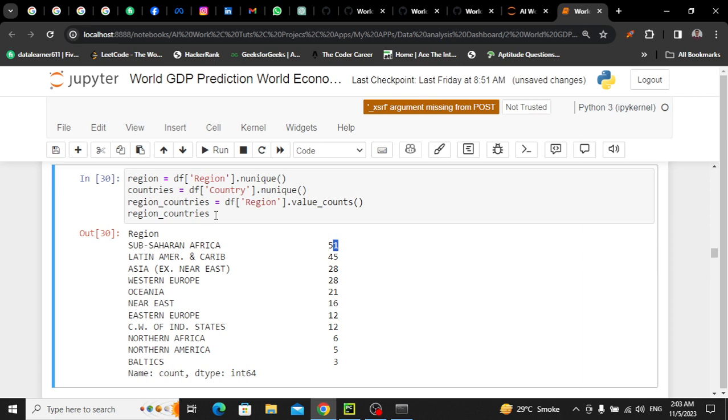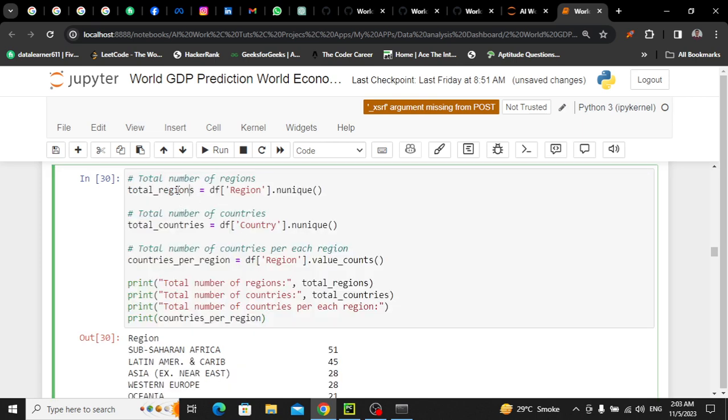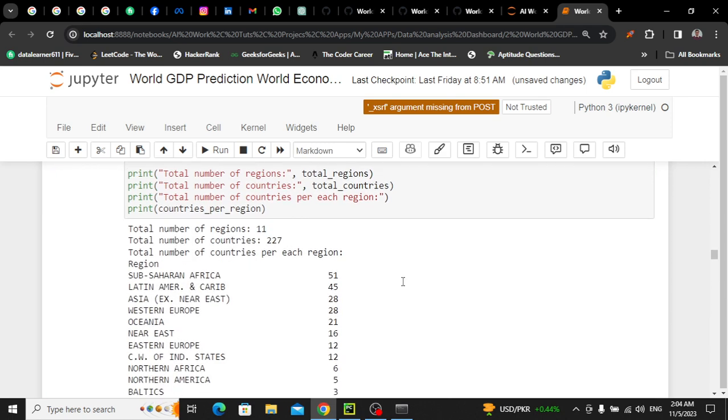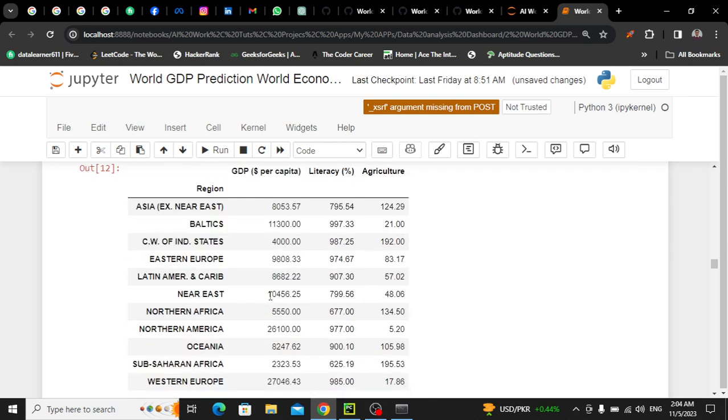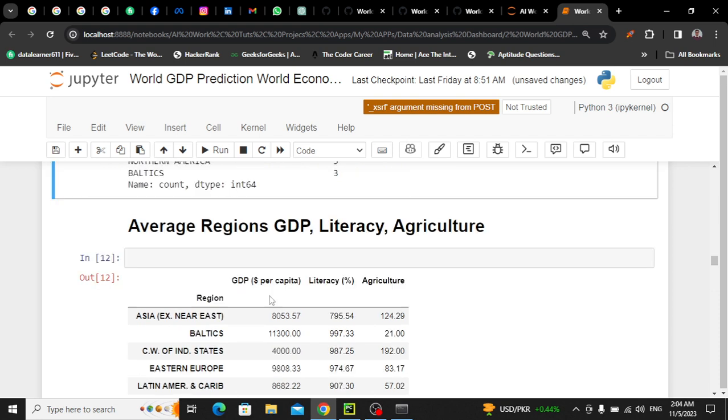Now I print them in order. I'm going to print all the things. So I have copied, I have just changed the variable name. Other things are similar, okay, and countries per region, and after that I have just printed. So let me run this thing. Now here you can see we have total number of regions 11, total number of countries 227, and total number of countries per each region we have this. Sub-Saharan is 51, 45 for Latin America and Caribbean, inside Asia 28.